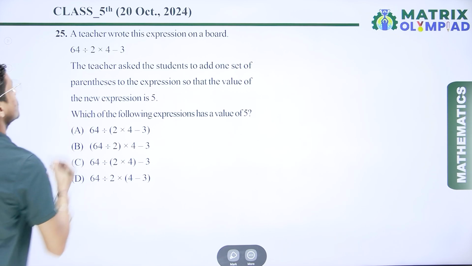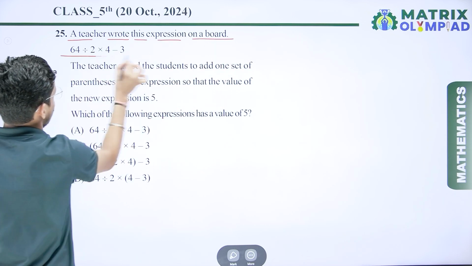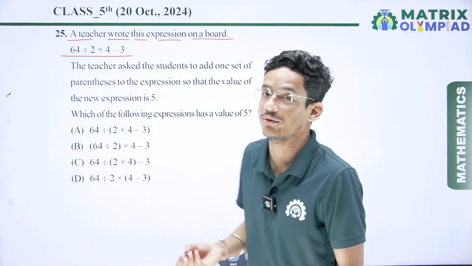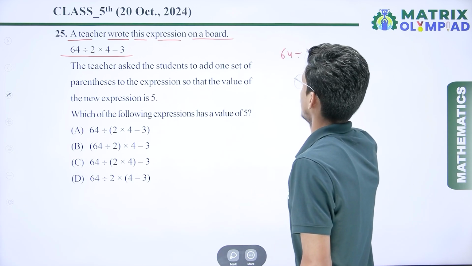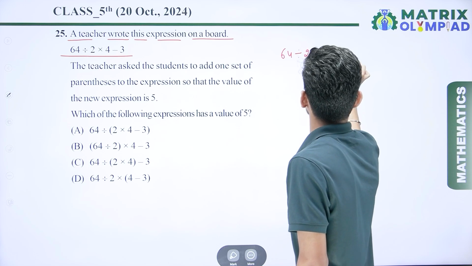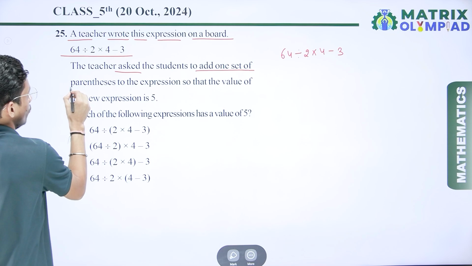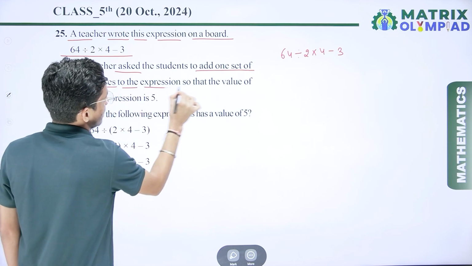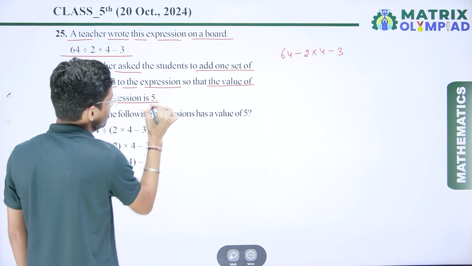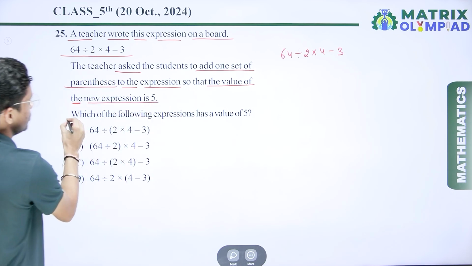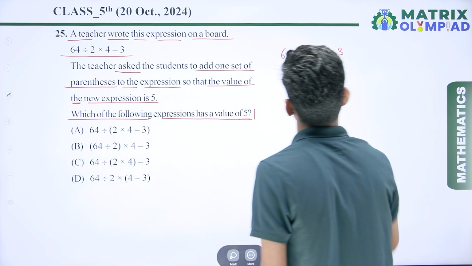So now if I take the next question, that is a teacher wrote these expressions on a board. So here we have the expression, that is 64 divided by 2 multiplied by 4 minus 3. So I write here 64 divided by 2 multiplied by 4 minus 3. The teacher asked the students to add one set of parentheses to the expression so that the value of the new expression is 5. So the question is, which of the following expressions has a value of 5? So we have to simplify this one and find the value 5.